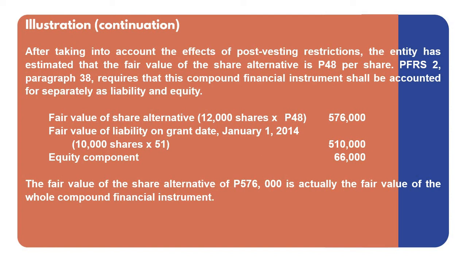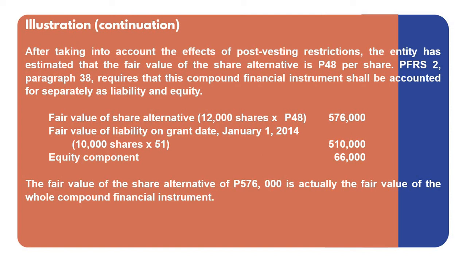The fair value of the share alternative, 576,000. That is 12,000 shares times 48, less the fair value of the liability on the date of grant, which is 510.